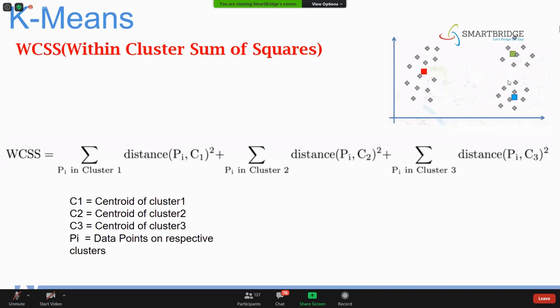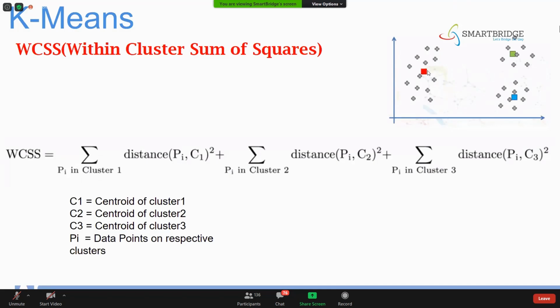First, try to understand, guys, how to calculate WCSS. Then we'll see how to find the k value. So WCSS can be found using this formula. For suppose you're having 3 clusters, then how to find the WCSS value? Summation of point in cluster 1. What is point in cluster 1, guys?